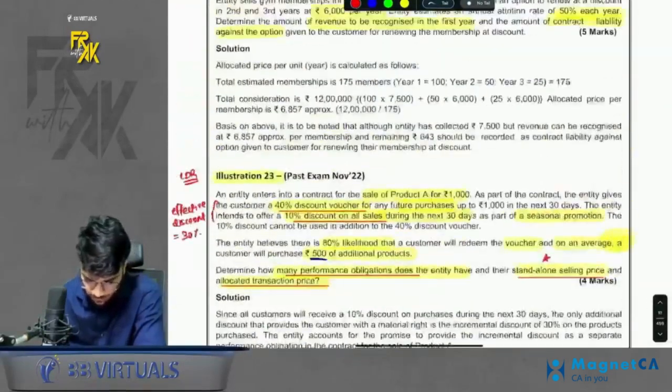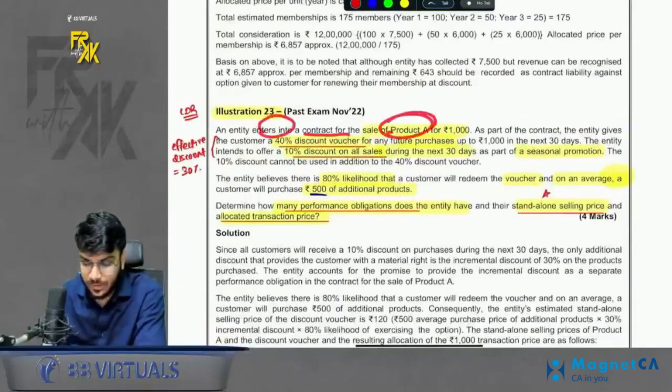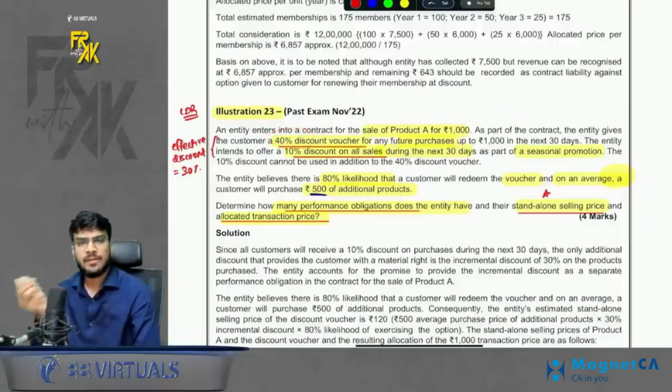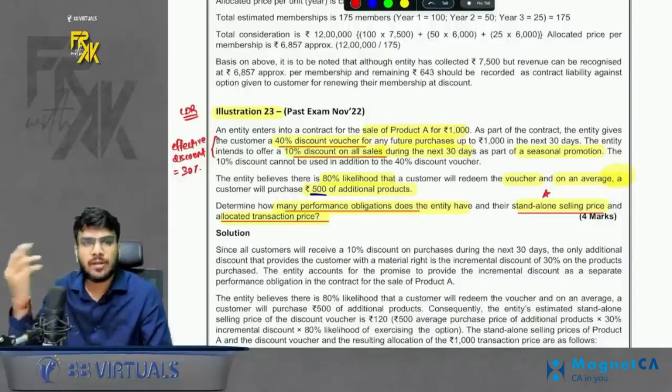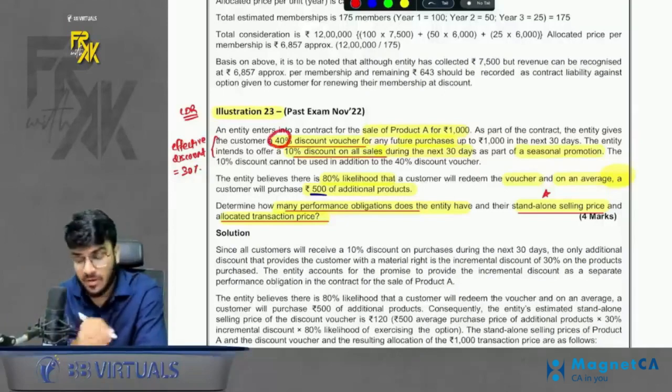Wait, I will teach you. Illustration number 23. What does it say? An entity enters into a contract for a sale of product A for rupees 1000. It gave a discount voucher of 40%. Okay. So it is not giving a free voucher. It is not like you can come and purchase anything for free. You will get a discount in future. Discount voucher is given. Okay. 40% discount voucher is given.